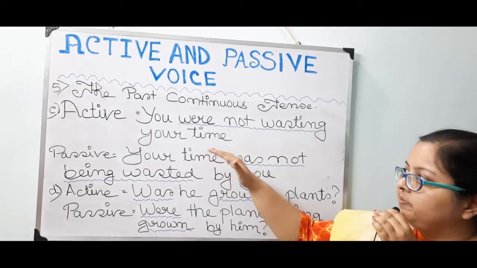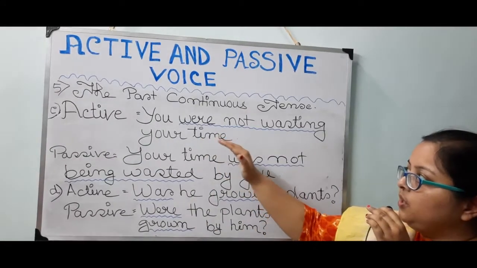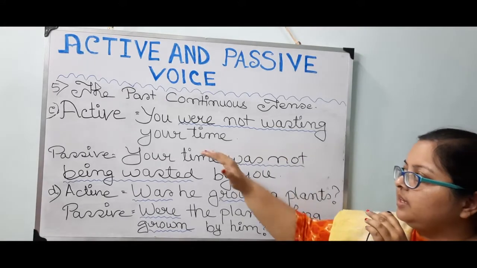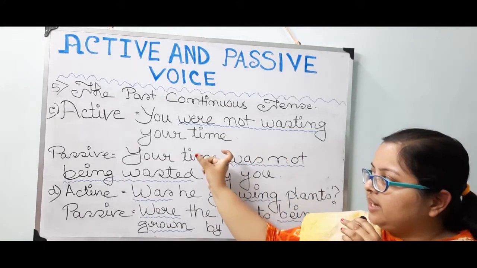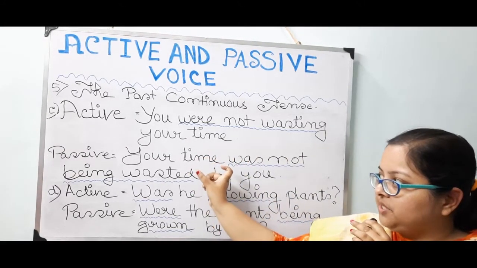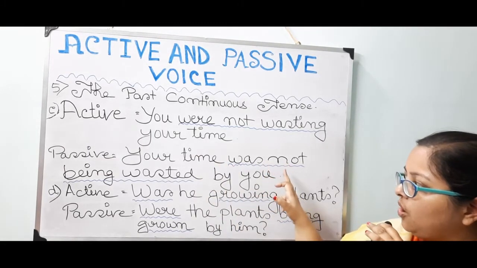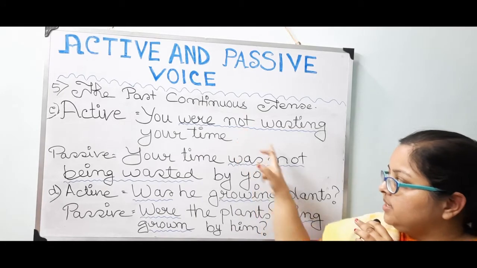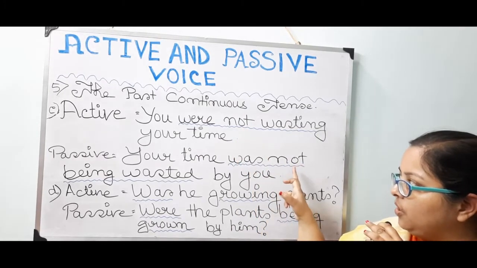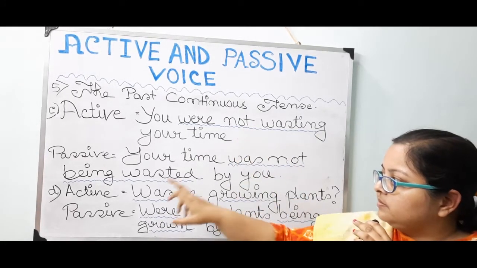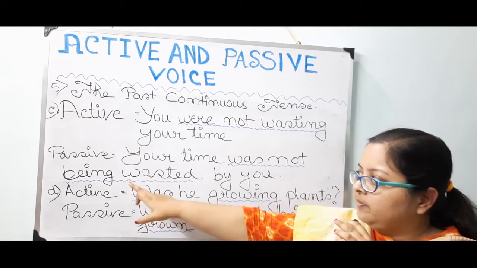Next one, number C, active: You were not wasting your time. So your time will occupy the place of the subject of the passive voice. Then according to the rule, was not. Since not is there, you have to put not over here. Then being.